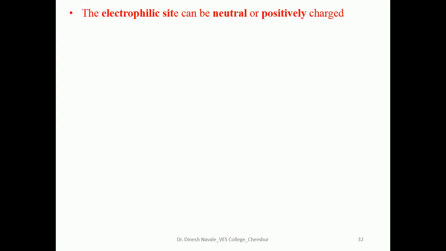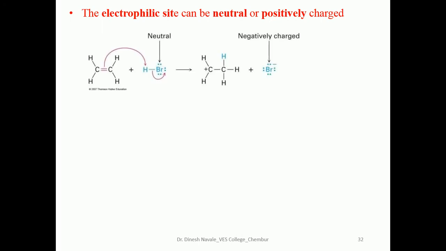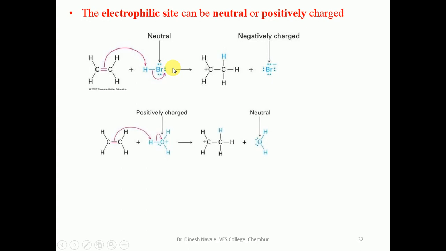Now the electrophile can be neutral or positively charged. In the first example, this hydrogen and bromine is neutral in nature, so the electron will be transferred and there is no charge on this electrophilic center. But in the second example, we can easily observe a positive charge on this electrophile.